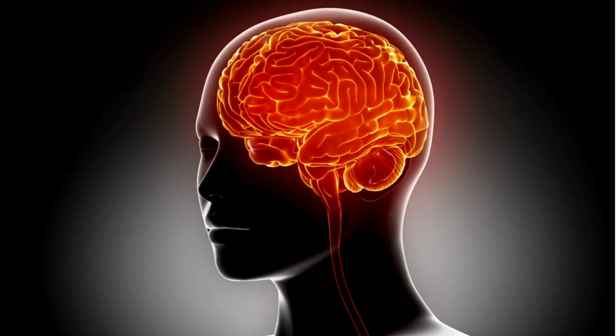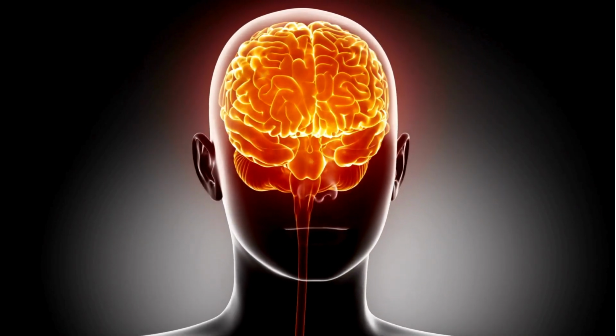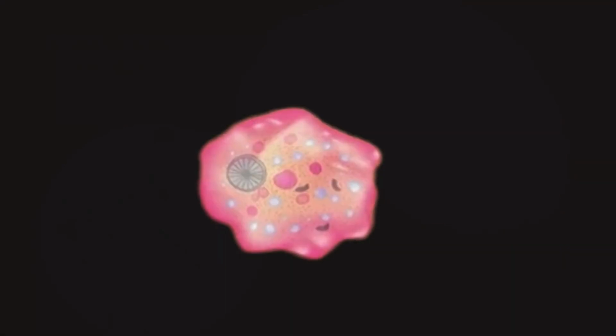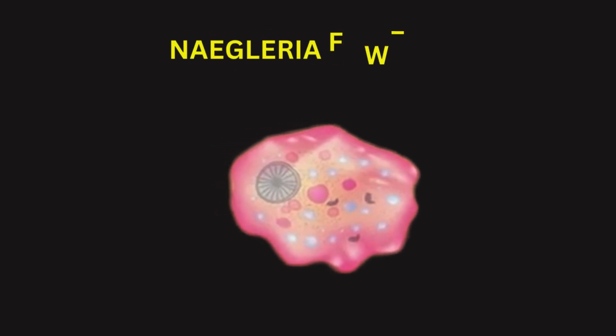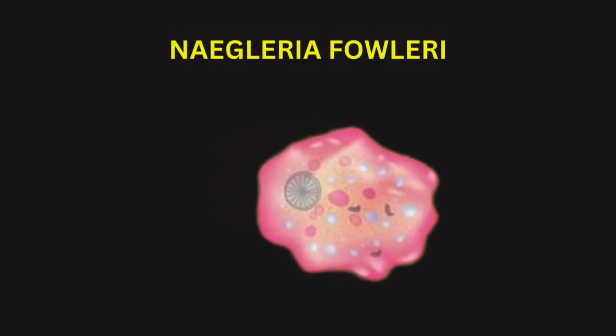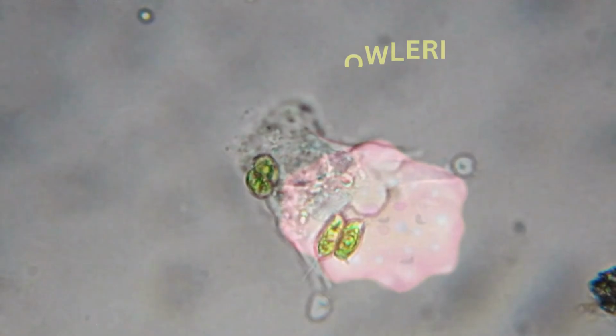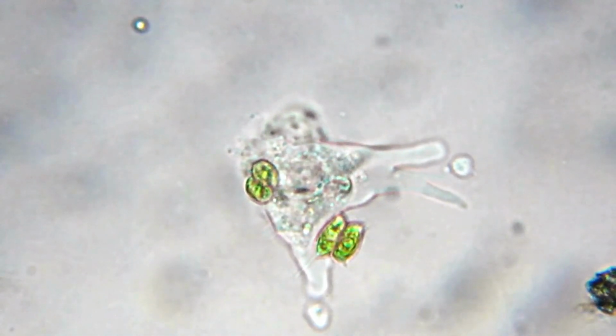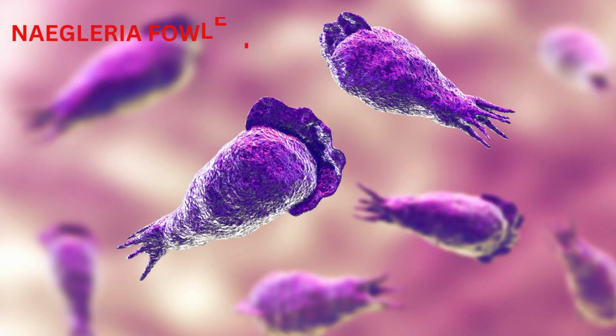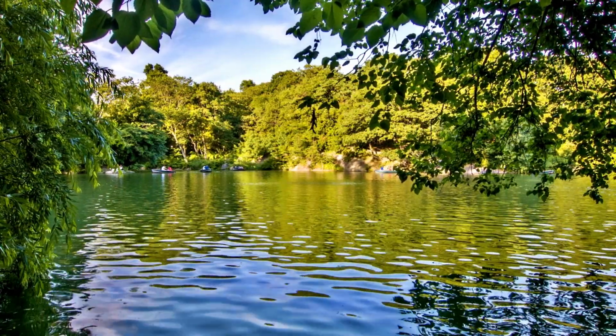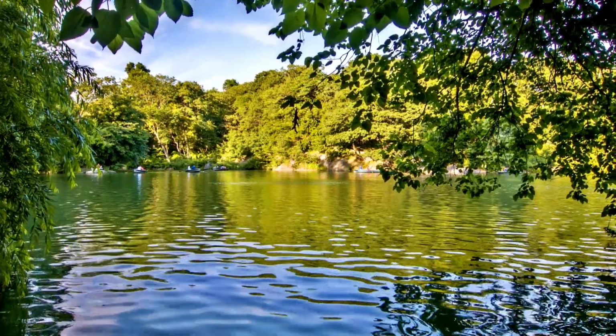Today, we're exploring the mysterious and terrifying world of the brain-eating amoeba, scientifically known as Naegleria fowleri. Let's dive into its life cycle and understand how this microscopic organism can be so deadly. Naegleria fowleri is a free-living amoeba typically found in warm freshwater environments like lakes, rivers, and hot springs.